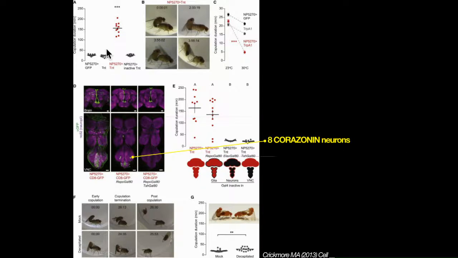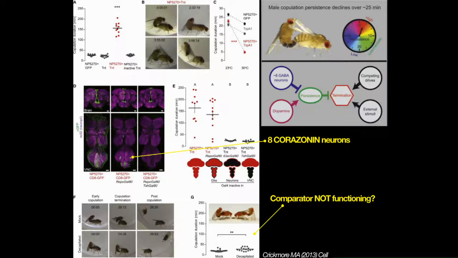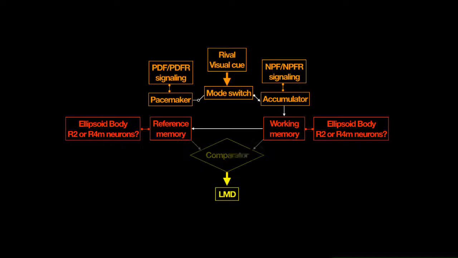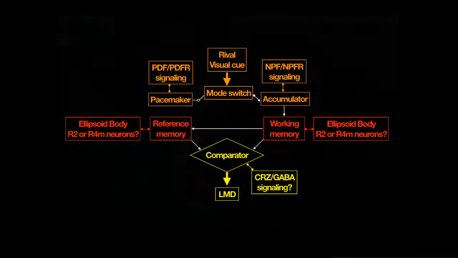And he did a very interesting experiment: he decapitated male brains and measured the mating duration of those 2 different flies. And what he found is differences between decapitated flies and the normal flies. That means there is some connection between this corazonin neuron and the neurons that I found. But he didn't explain it in this paper, and we will discuss that. So I suspect that might be the comparator neurons. There are no functional data yet, so maybe corazonin and GABAergic signaling may be very important for these comparator neurons.